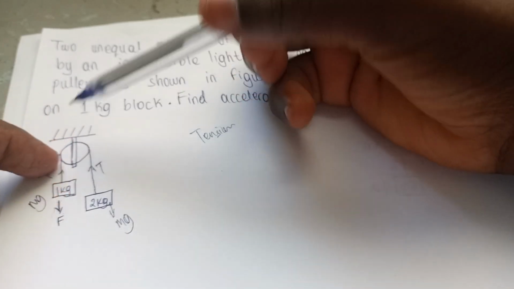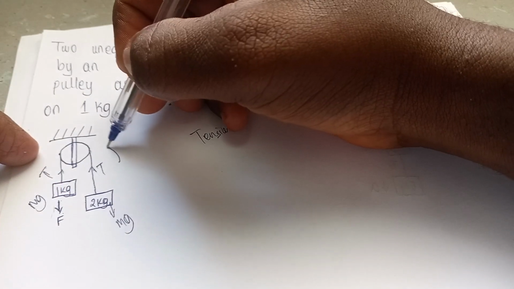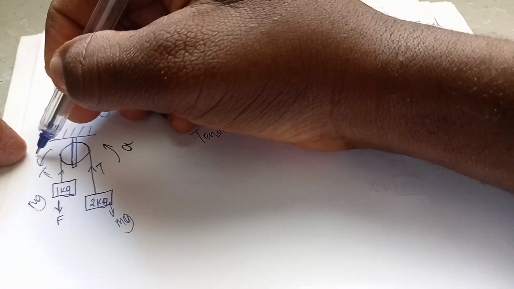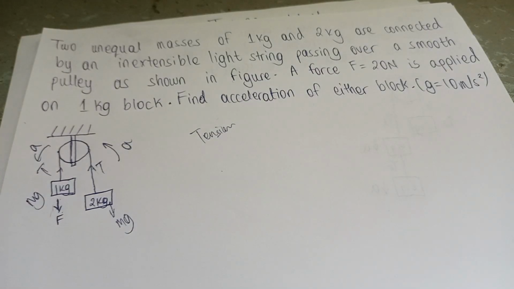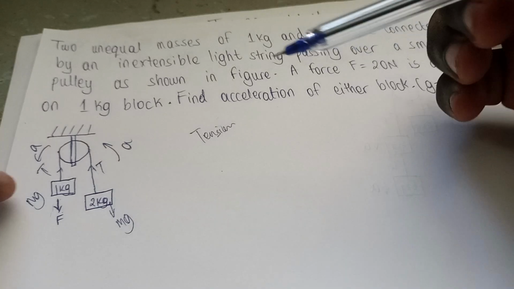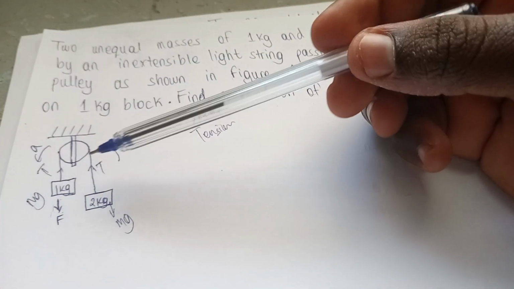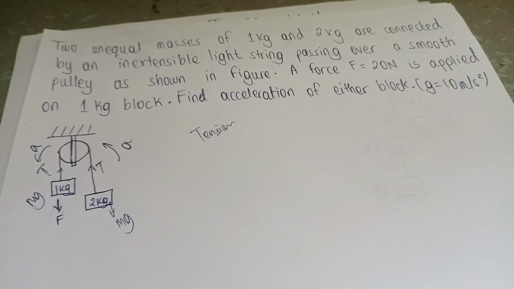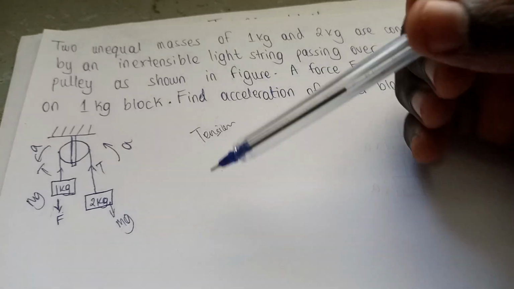So let's assume the whole thing goes in this direction with an acceleration a. I'm taking a lot of time to explain the question, because if you understand the question, the physics part will be done. We'll just go to the mathematics part. Okay, now I think we have everything we need. The physics part is almost done. We just need to apply the principles.